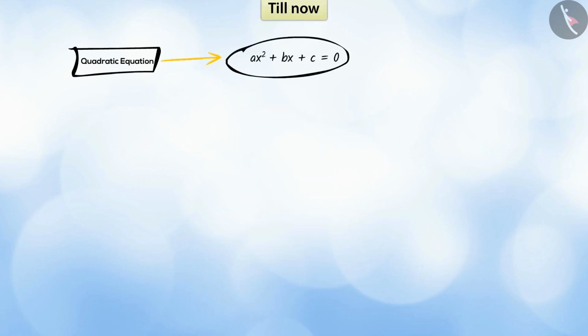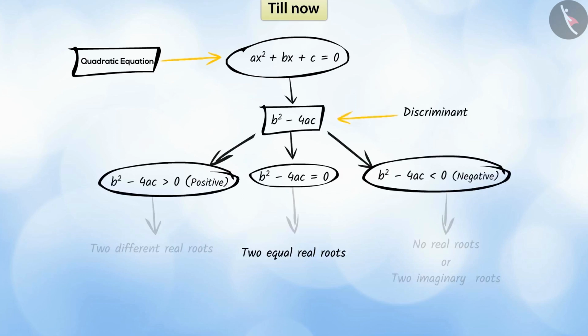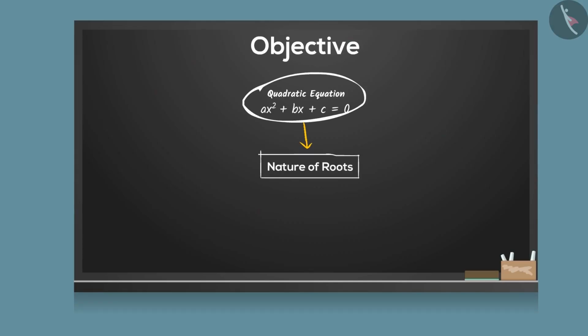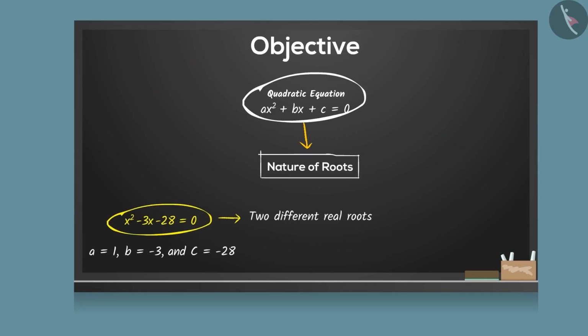In the previous video, we learnt about the discriminant and nature of roots of the quadratic equation. Today we will see some interesting examples based on this.